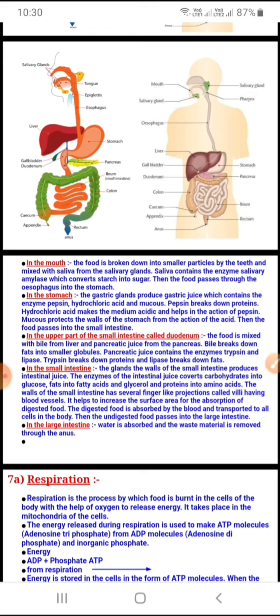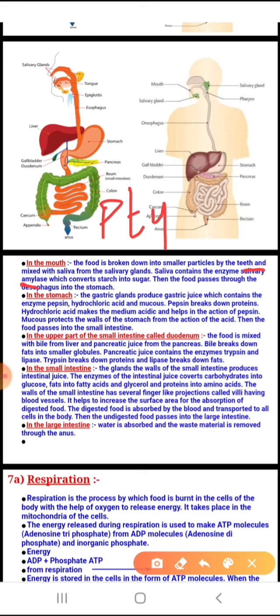So the saliva contains the enzyme which we call salivary amylase. Here it is given as salivary amylase, but in some books you will get it as ptyalin. P-T-Y, the P is silent here. So remember, salivary amylase and ptyalin are the same thing. Sometimes children come out with this doubt.